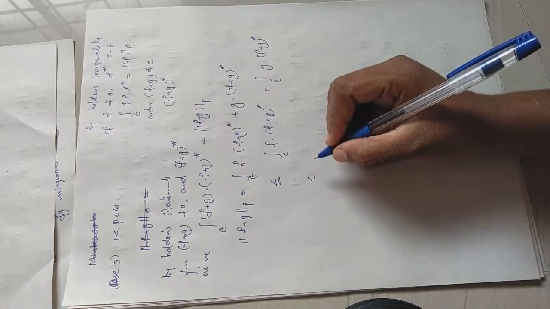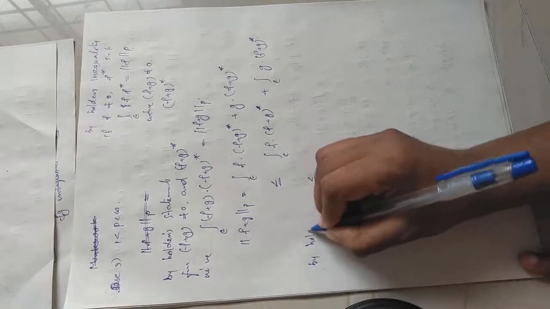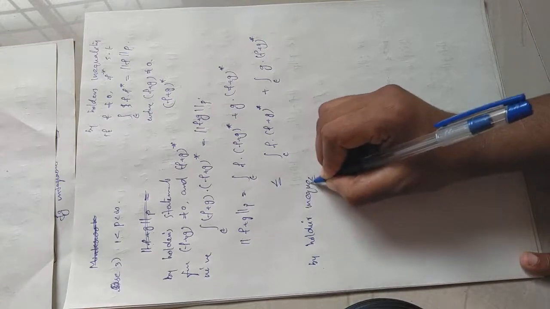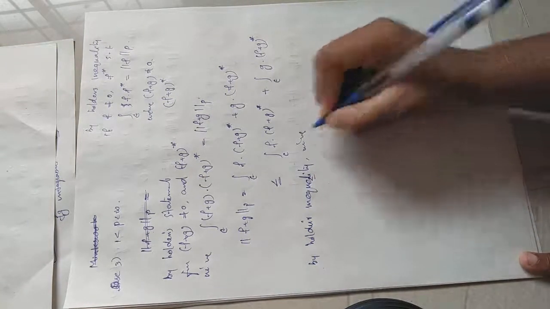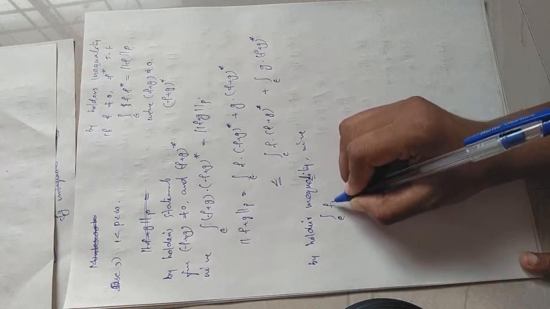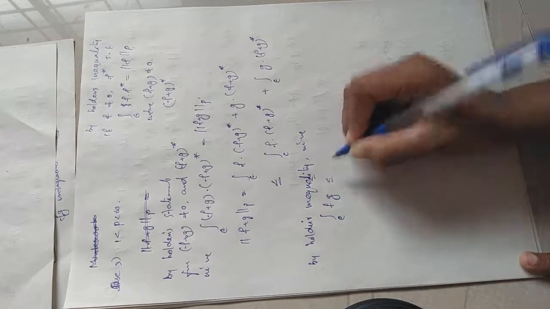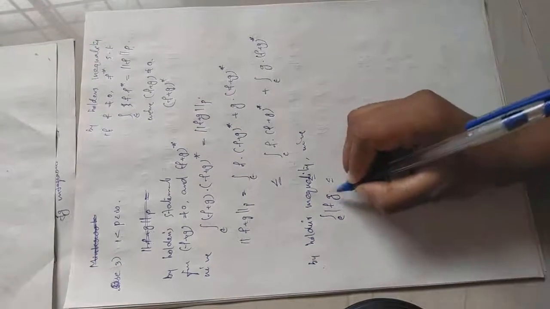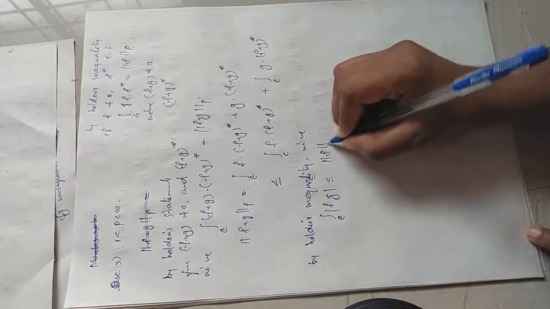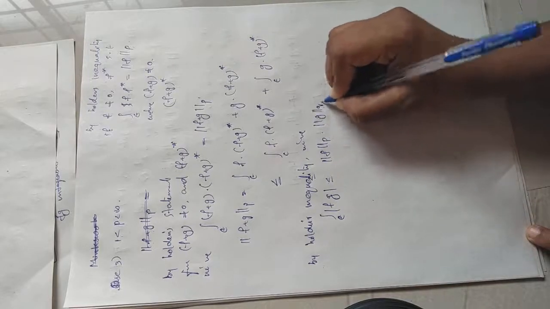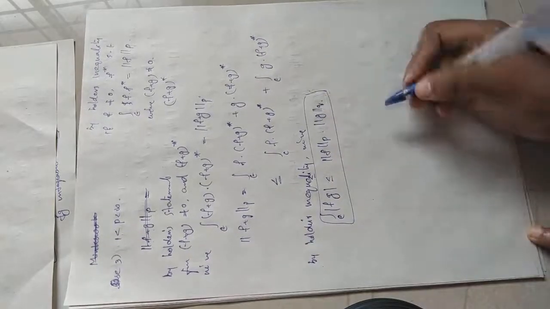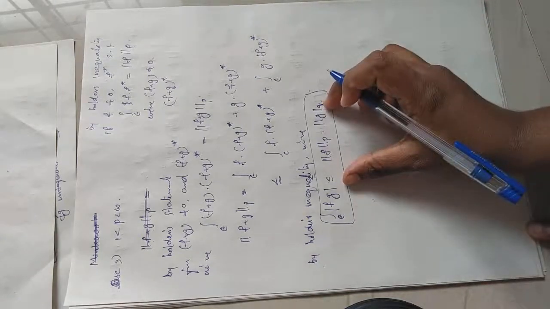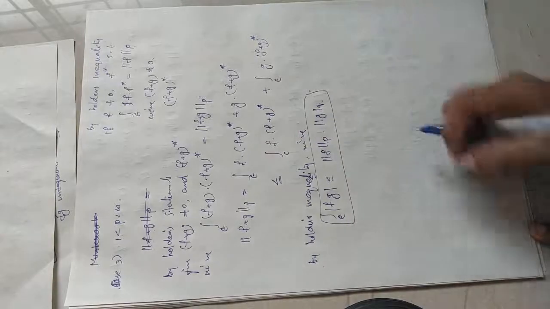Okay. So this will be less than or equal to, again I am going to use Hölder's inequality. By Hölder's inequality, we have the integral over E of mod fg is less than or equal to the p norm of f into the q norm of g. This is the Hölder's inequality. So I am going to use this Hölder's inequality for the function f and (f plus g) star.